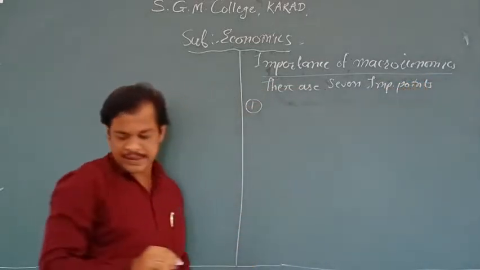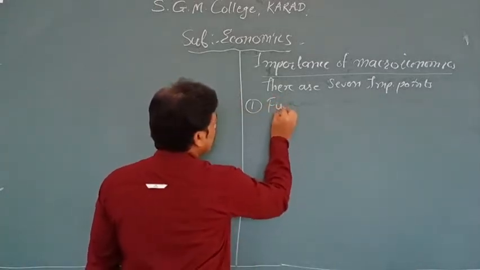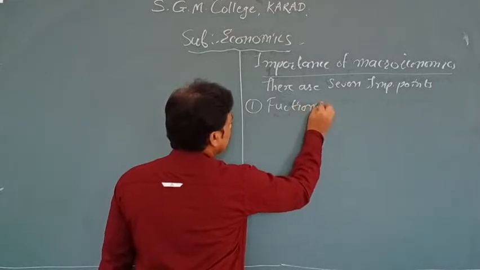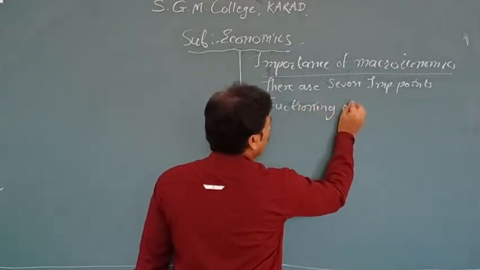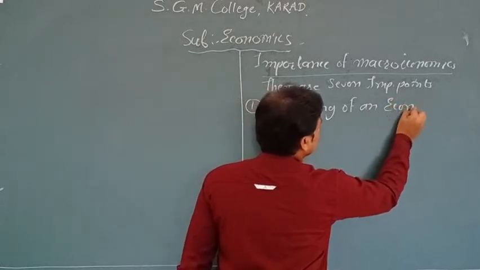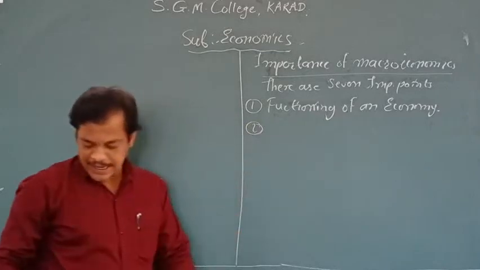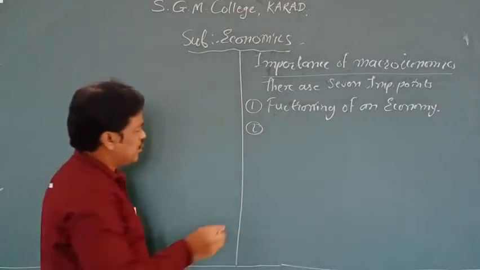Number 1, that is about the functioning of an economy. Point number 2, that is about economic fluctuations.